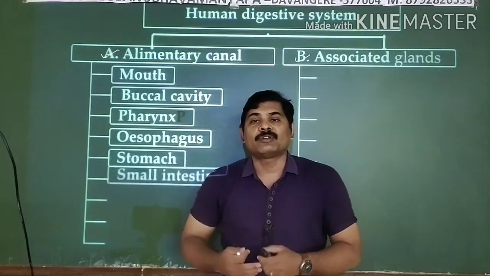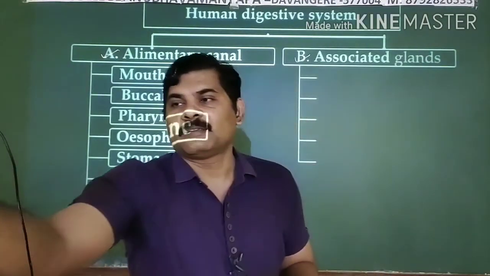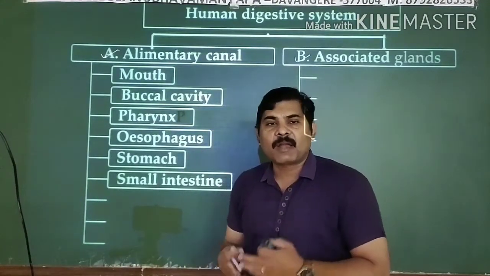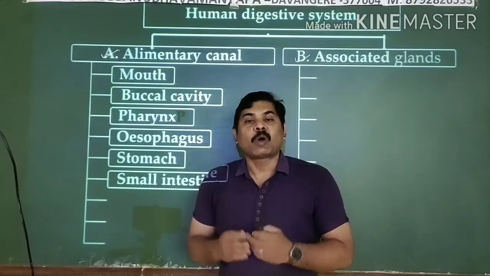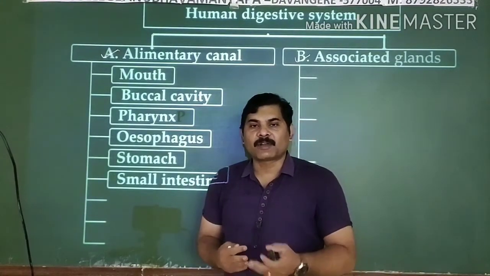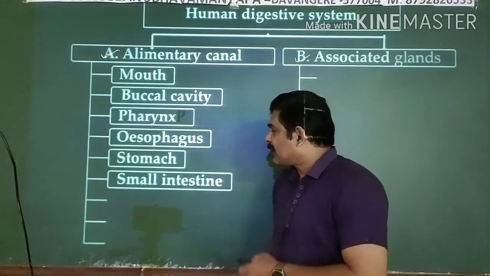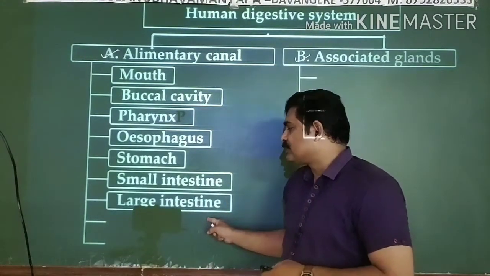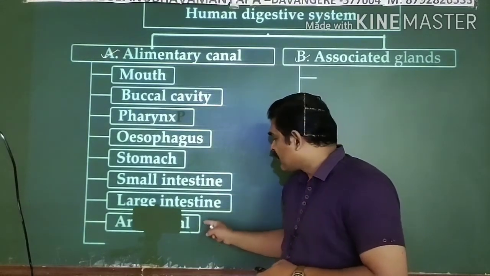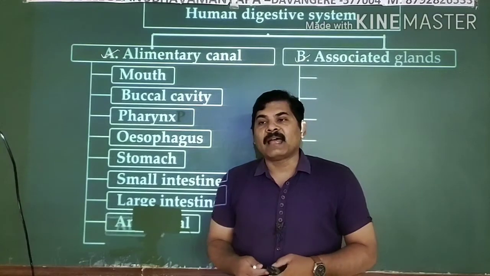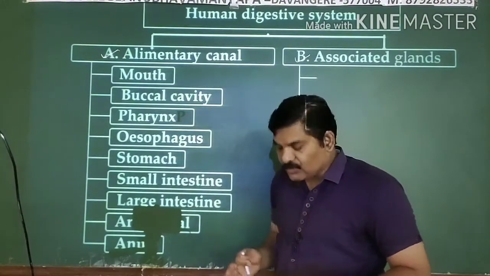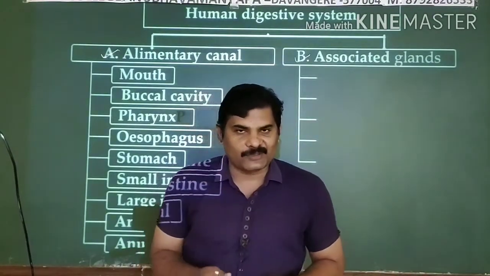The stomach opens into the small intestine. The beginning of the small intestine is known as the duodenum, followed by the jejunum, and that followed by the ileum. So the small intestine has three important parts. I will explain all of them in detail in the further coming sessions. Right. Coming to this small intestine, it opens into the large intestine, and the large intestine opens into the anal canal, and finally the anal canal opens into your anus. Right. So these are all the parts that come across in your digestive system.